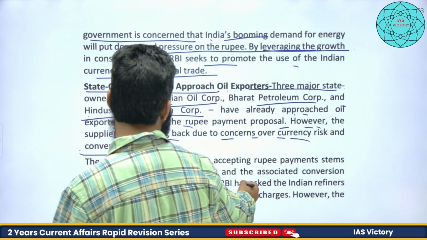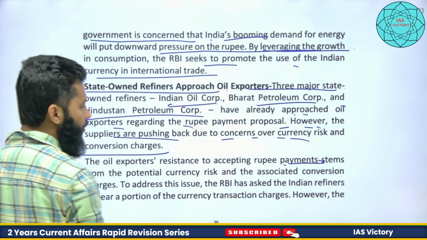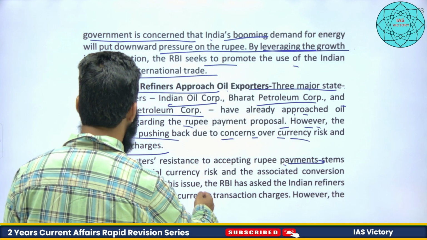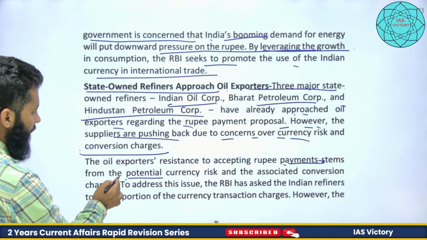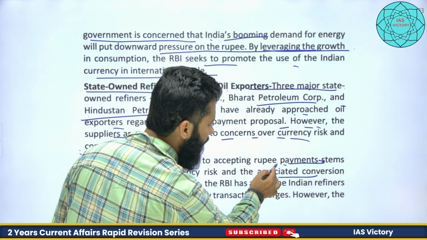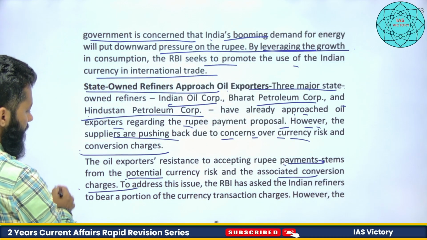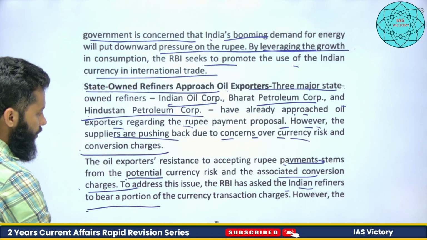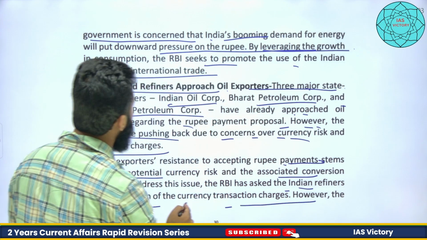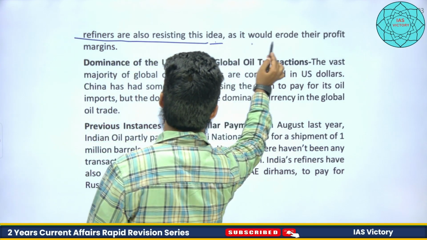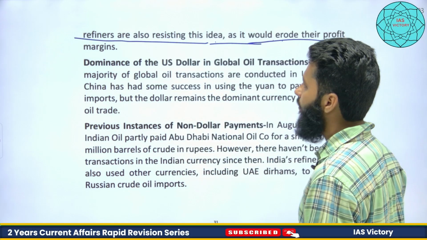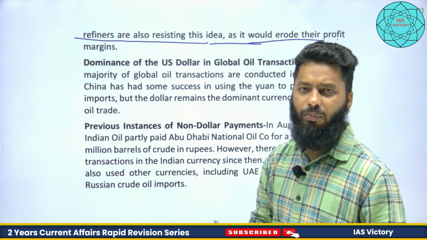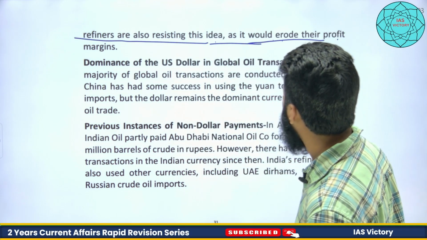So the oil exporters' resistance to accepting rupee payment stems from the potential currency risk and the associated conversion charges. To address this issue, the RBI has asked the Indian refineries to bear a portion of currency transaction charges. However, refiners are also resisting this idea as it would erode their profit margin. So when they have to bear charges, their profit margin will reduce.